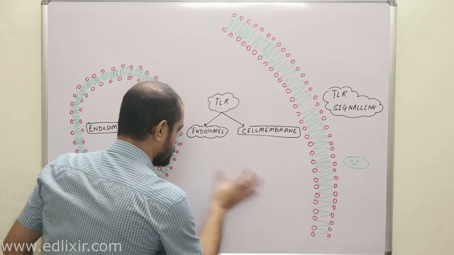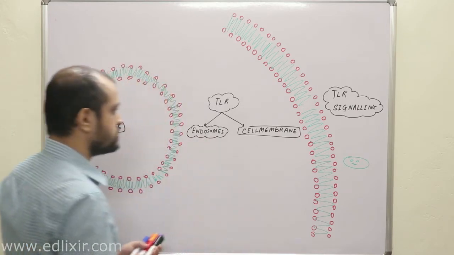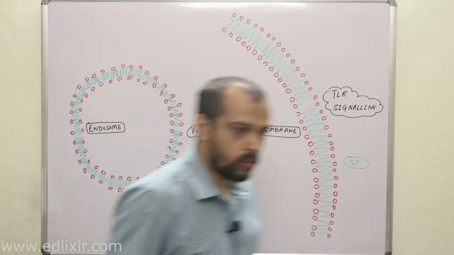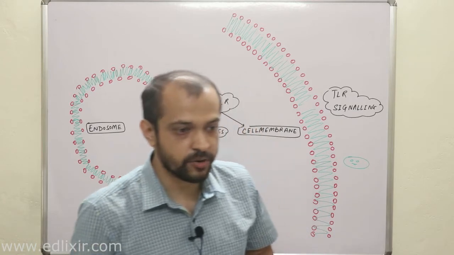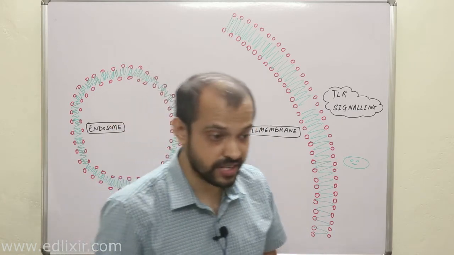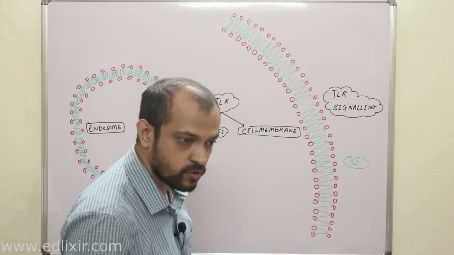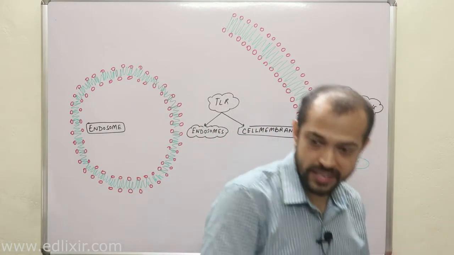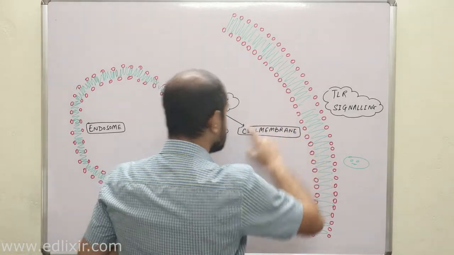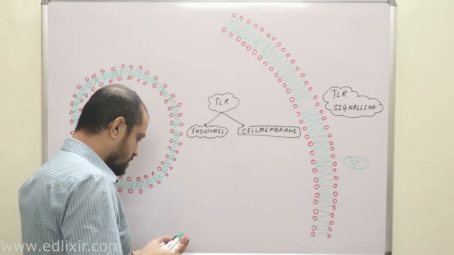Now listen with all your attention. A very interesting part you need to understand is this, that we have discussed heterodimers, right? Now listen, all the heterodimers like TLR1 and 2, TLR 2 and 6, they are present on the surface of the cell membrane. Clear?